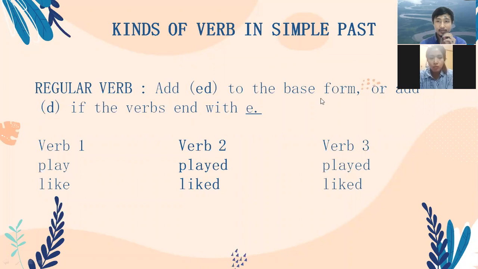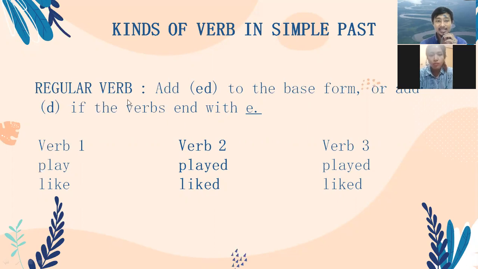Add ed to the base form. The base form is play, and we just put ed: played and played. Or add d if the verb ends with e, like like, the last letter is e, so it becomes liked and liked, verb 2 and verb 3.